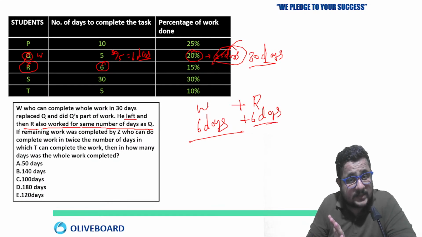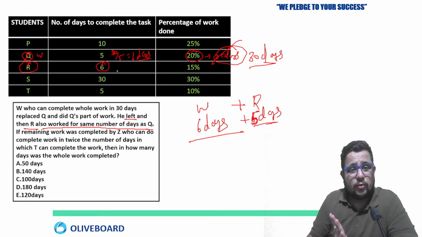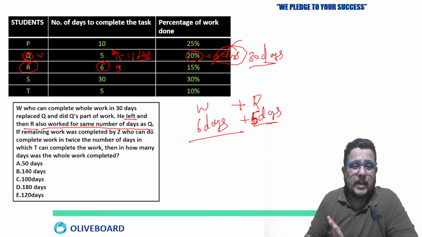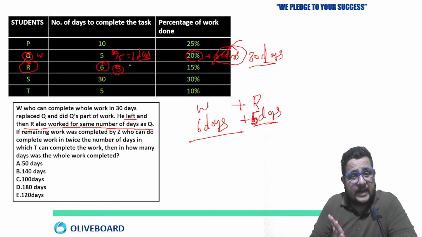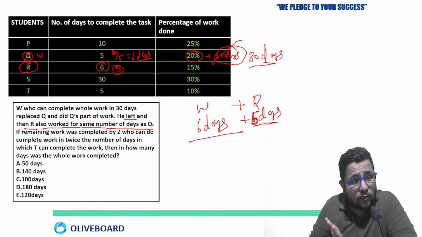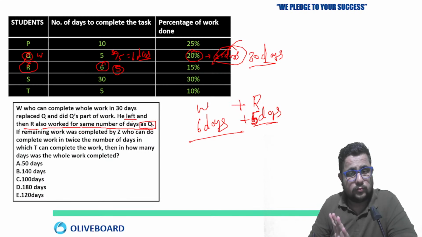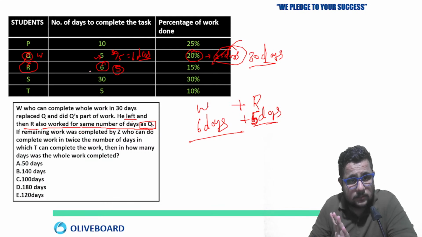Same number of days as Q. So he is going to work for 5 days only. R is going to do how many days of work? 5 days of work. Remember my point. Clear? 5 days, because what line is given? He left, then R also worked for the same number of days as Q. So Q worked for 5 days actually. So here what will come? 5 days will come.